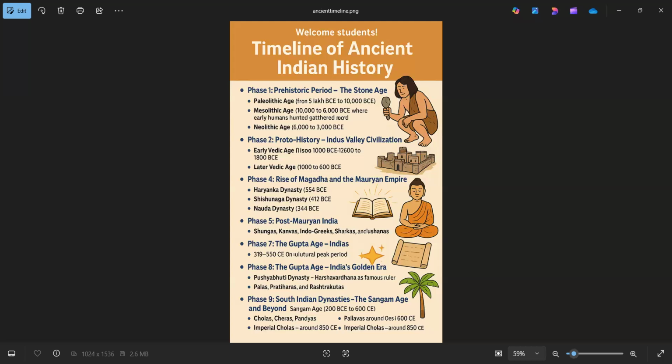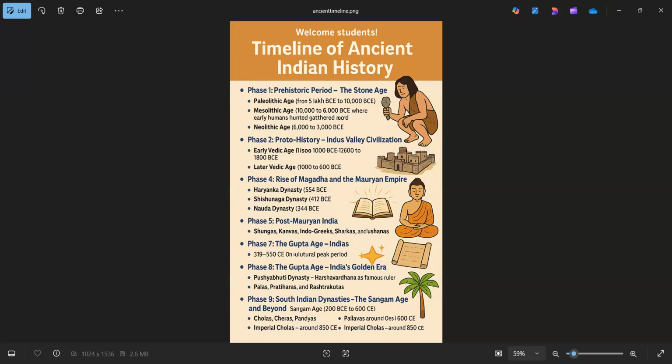In phase 4, the 6th century BCE, the age of transformation. Now India sees major changes, that is, 16 Mahajanapadas, powerful kingdoms like Magadha, Kosala, and Avanti. Religious reforms arise: Gautama Buddha, founder of Buddhism; Mahavira, founder of Jainism; and the Ajivikas, a third reform group. This was the beginning of philosophy and new ways of thinking.